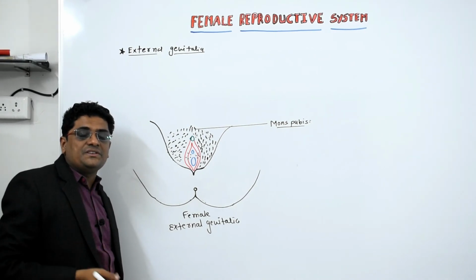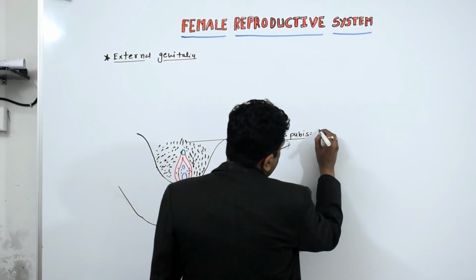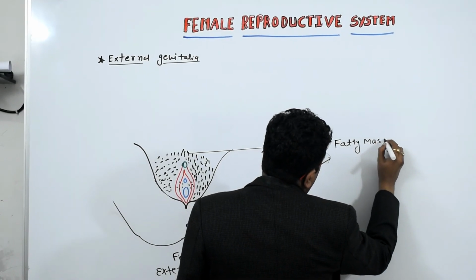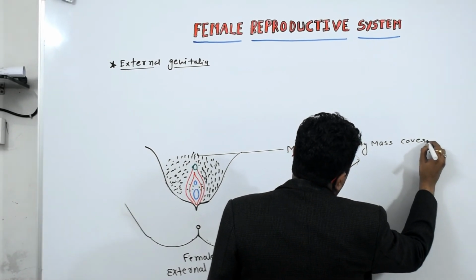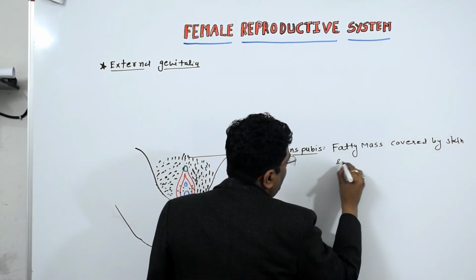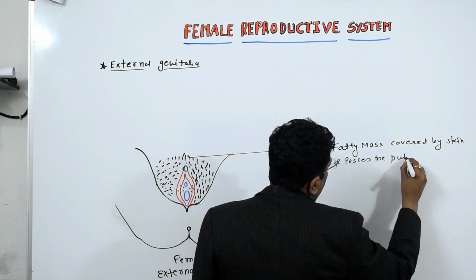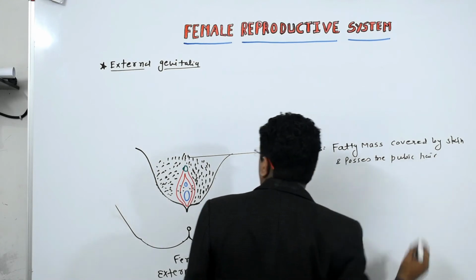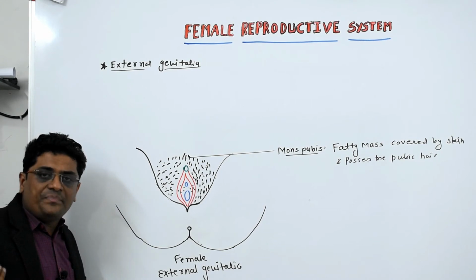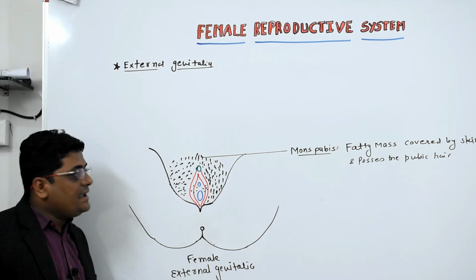It is a fatty mass covered by skin and it possesses the pubic hair. So the mons pubis is the part of the female external genitalia which is a fatty mass covered by the skin and possesses the pubic hair.